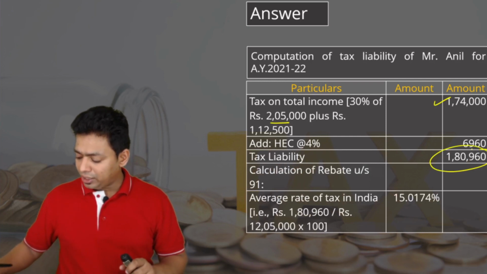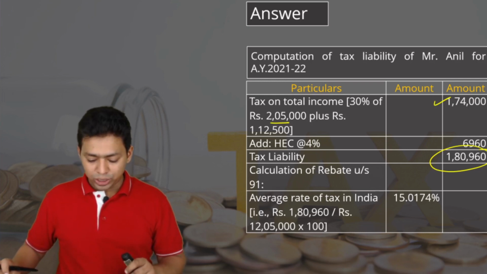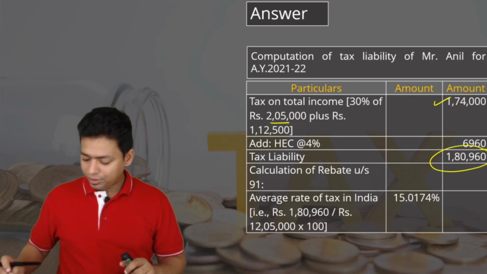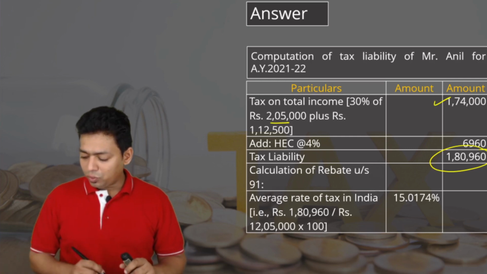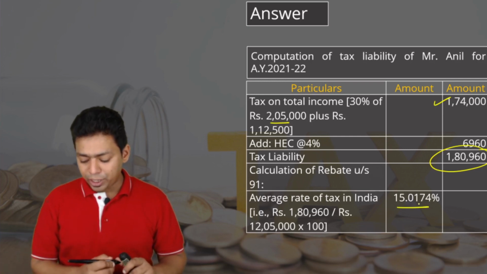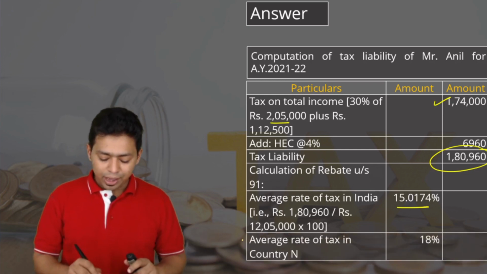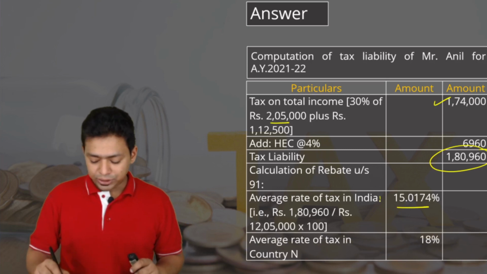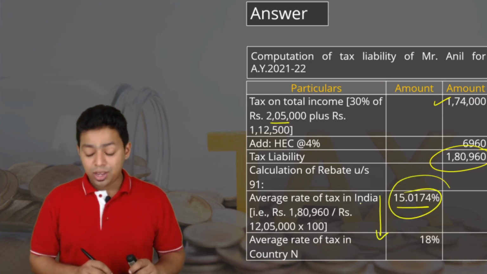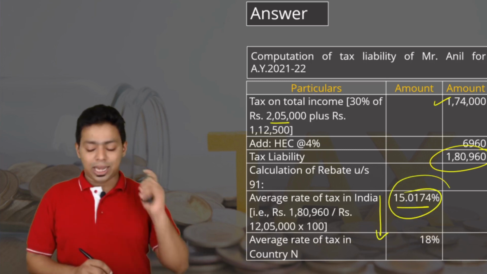Rebate we have to compute by taking the average. So 1,80,960 divided by our total income, which is 12,05,000. So our average rate of tax comes to 15.0174%. Okay, and the average rate of tax in country N was 18%, whichever is lower, so we will select this one. And now we have to compute doubly taxed income.